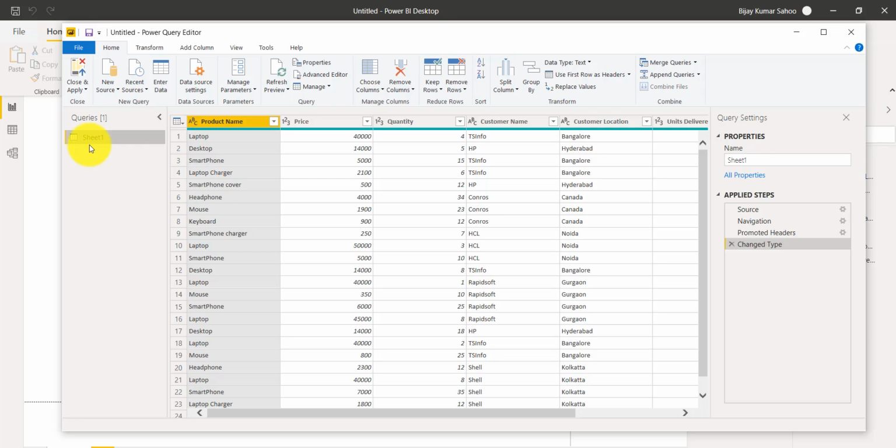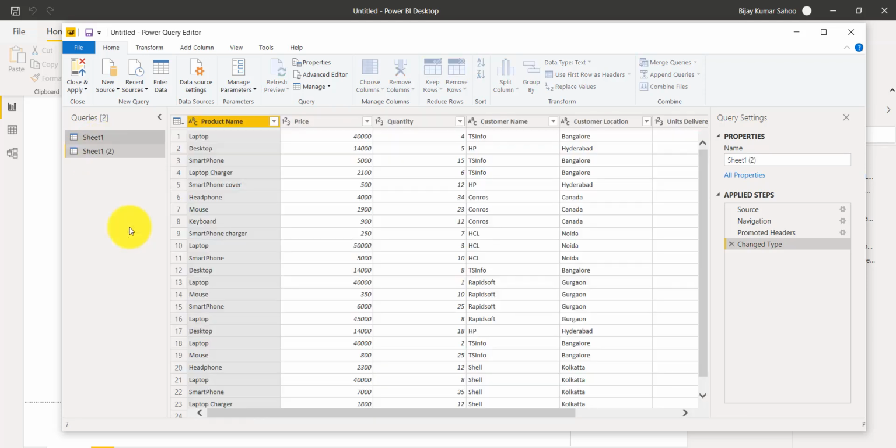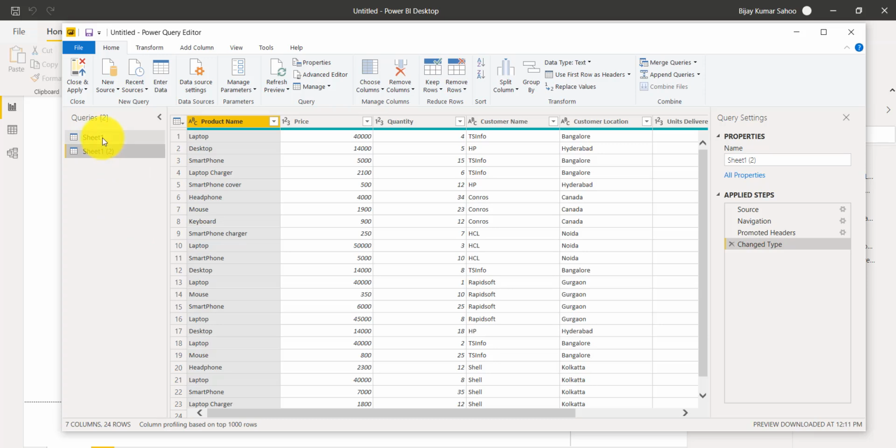And when we actually select a query, then the corresponding data will load here, and the properties also. For example, here we have only one thing. So if I make a duplicate one, you can see here two things came, and we have two queries now. So the first one I'll select. You can see here the data is populating.